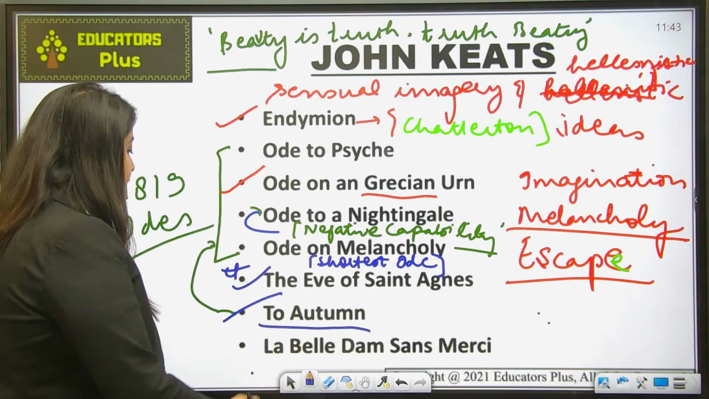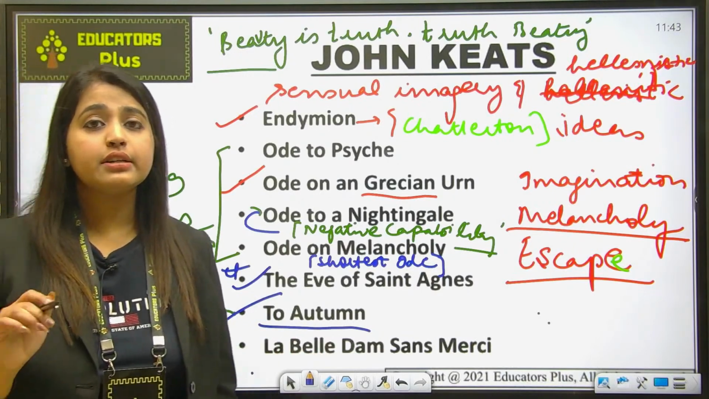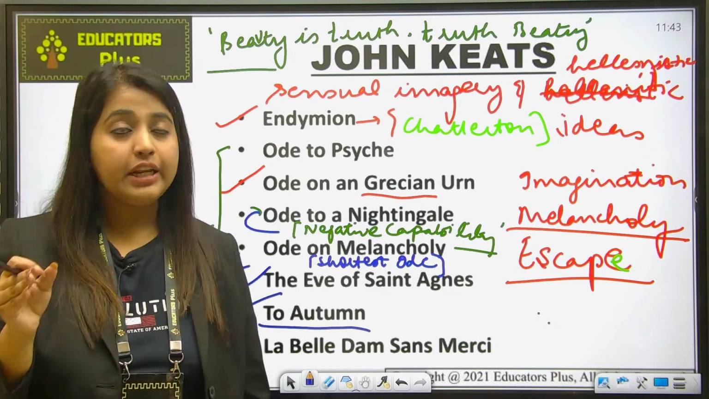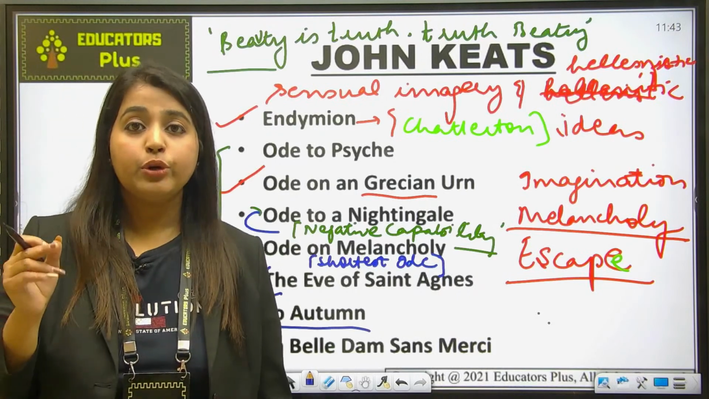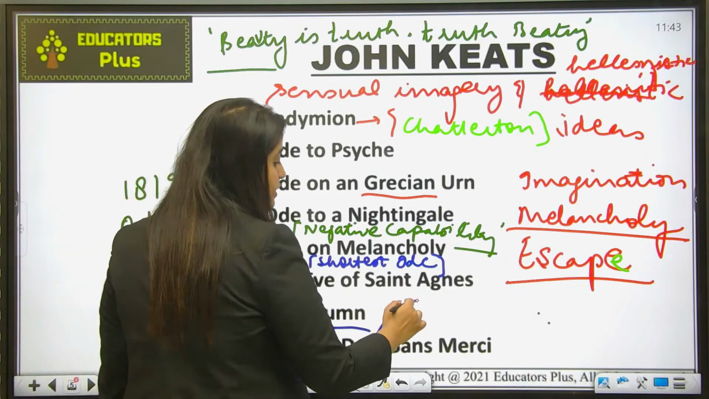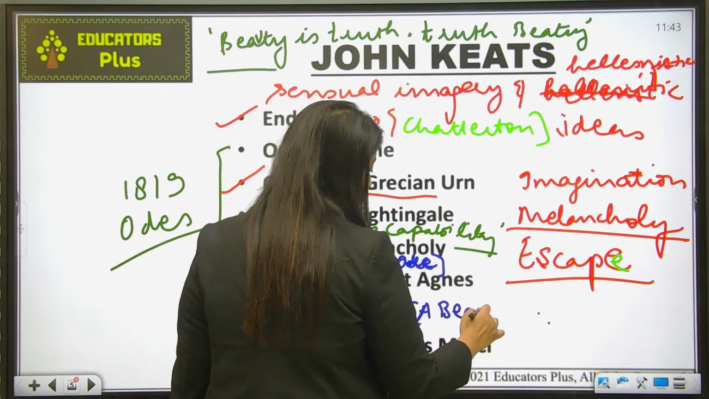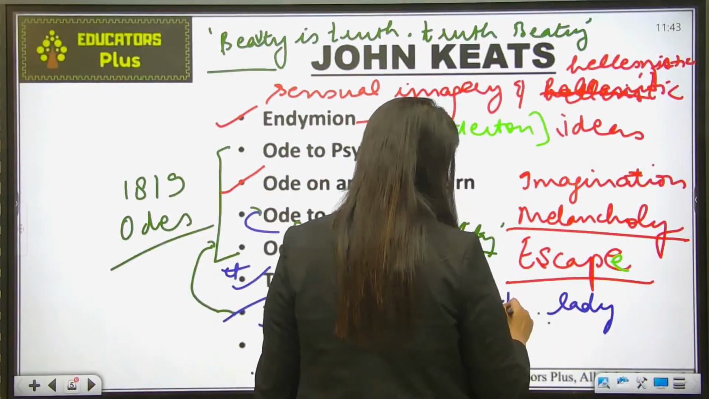Okay, next is La Belle Dame Sans Merci. It is a kind of ballad, a French ballad. This French title, La Belle Dame Sans Merci, means in English a beautiful lady without mercy.